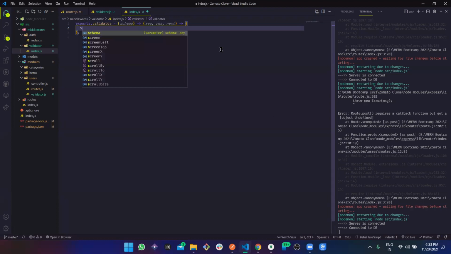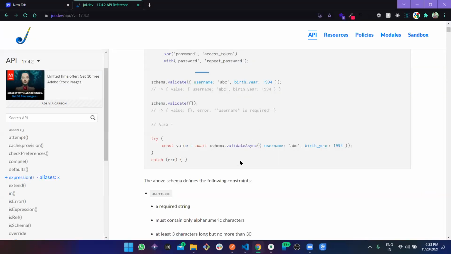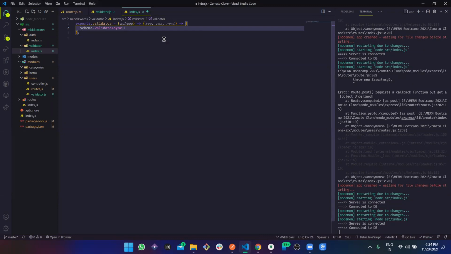Now this schema has, as we call it, let's follow the documentation. So here this says this schema would have the validateAsync, and this needs to be passed whatever is coming in the body, right? So the body is in the request, and we also have this schema. So in schema.validateAsync, here we need to pass request.body, right?